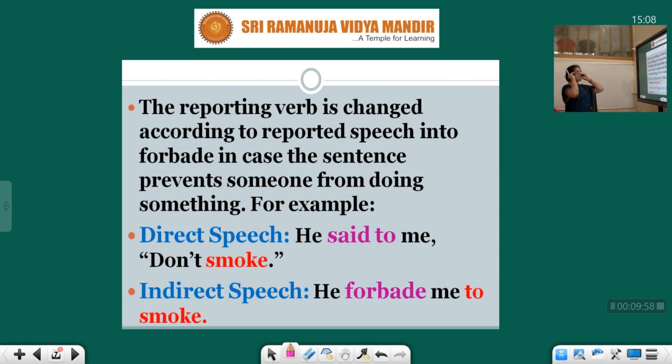The reporting verb is changed according to reported speech into forbade in case the sentence prevents someone from doing something. For example, in the direct speech, he said to me, "Don't smoke." He forbade me to smoke. Okay? So, said to is going to become forbade, means avoid. Somebody is controlling you, avoiding you. So, that's called forbade.